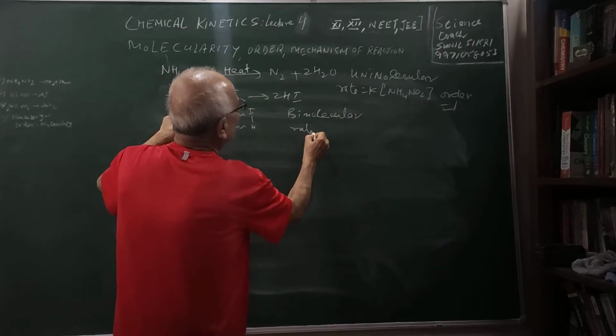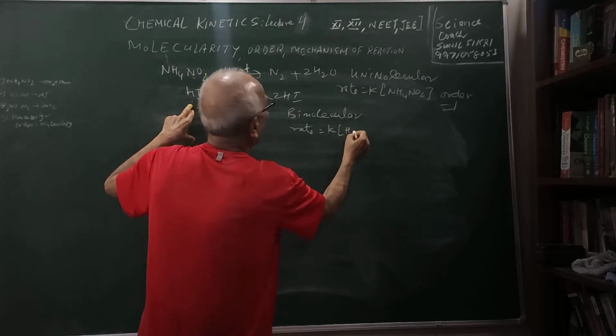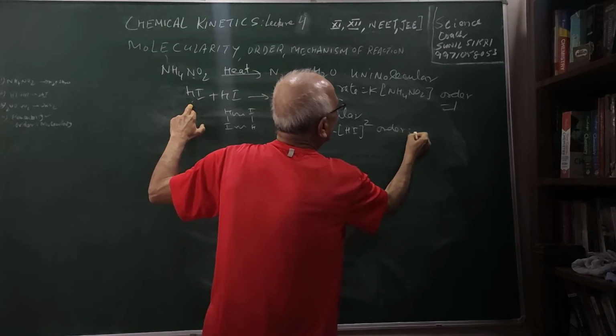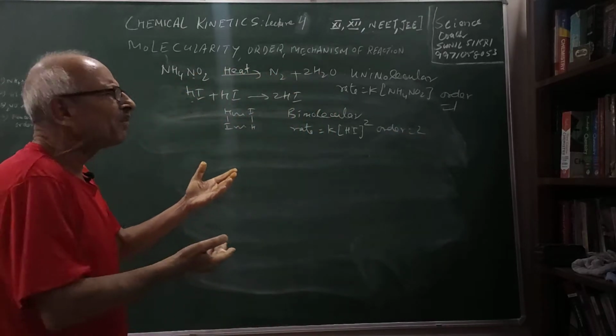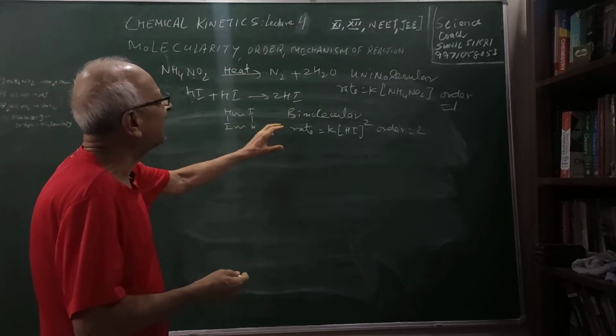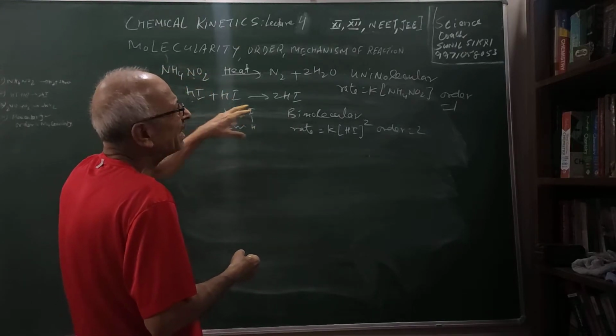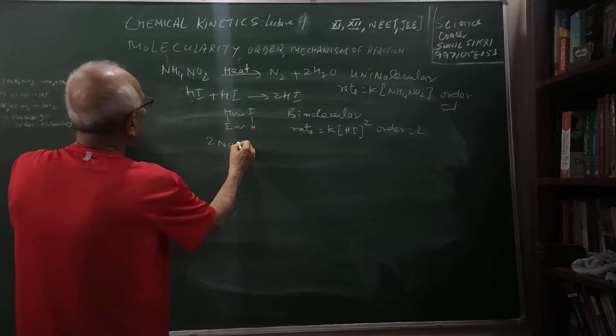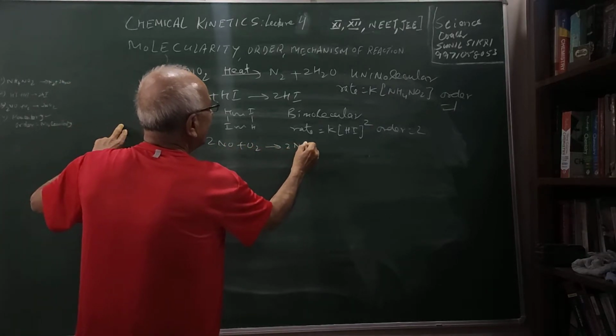They are colliding, two molecules, so it is bimolecular, and the rate was found to be k[HI]^2. So order is also 2. Here, in elementary reactions, most of the time we find that the order and molecularity are the same. Here is another, 2NO plus O2 gives 2NO2.